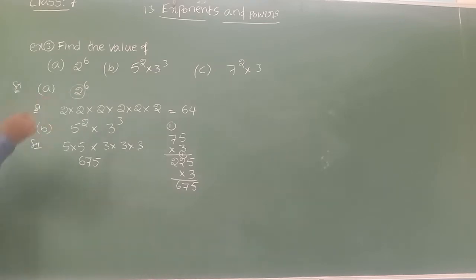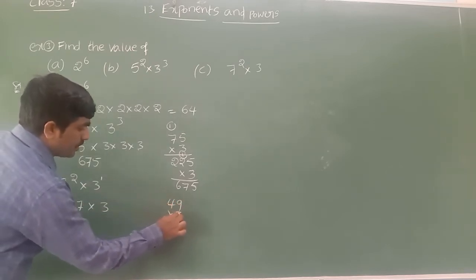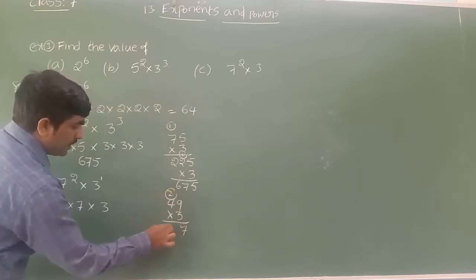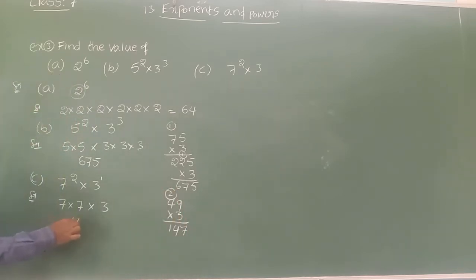Hope it is clear. Then see the last one: 7 power 2 into 3. See, if there is no power, it is power 1. So as power 2, multiply the base 7 itself 2 times. It has power 2, and into 3 we take only once. Now multiply this all. 7 7s are 49, 49 into 3. 3 9s are 27. 3 4s are 12 plus 2, 14. I got 147.